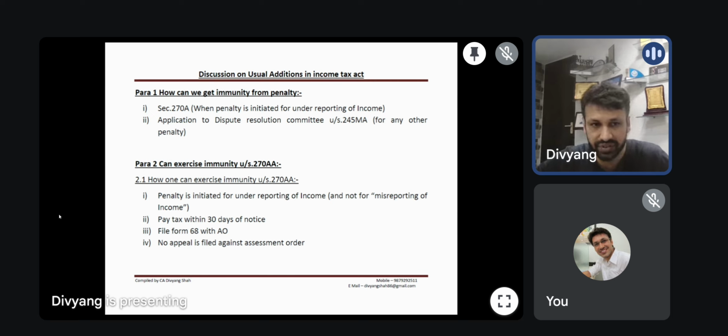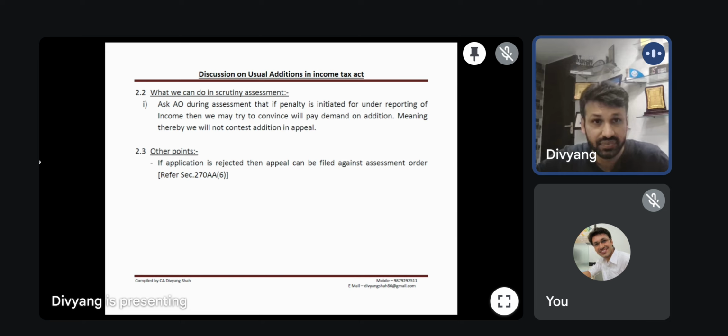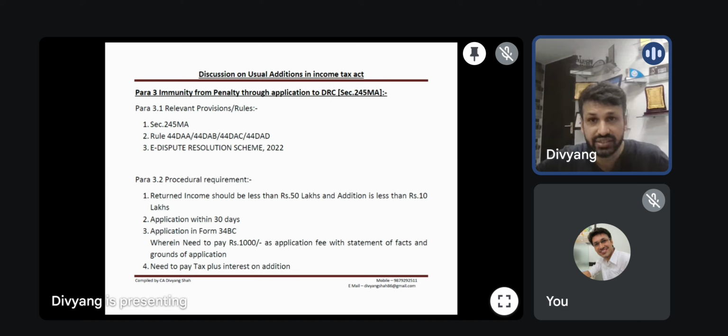Obviously, we cannot file the appeal thereafter. That is, section 270AA is done. Now, is any other option available in this case? For that, I'm referring directly to section 245MA. This immunity from penalty is available if you make an application to the DRC. This immunity will be available even if the penalty is for misreporting of the income. In this case, what are the conditions? That is given in para 3.2.